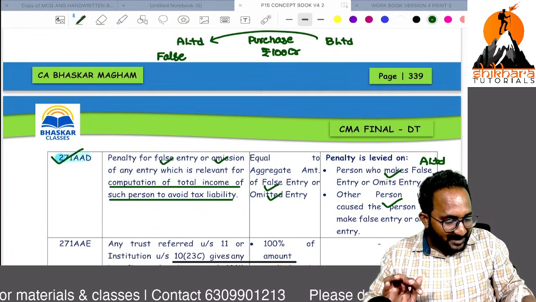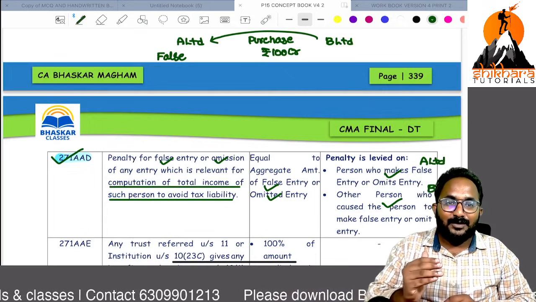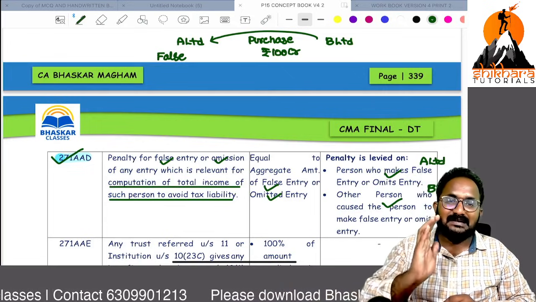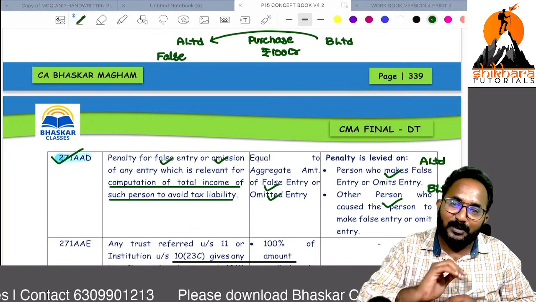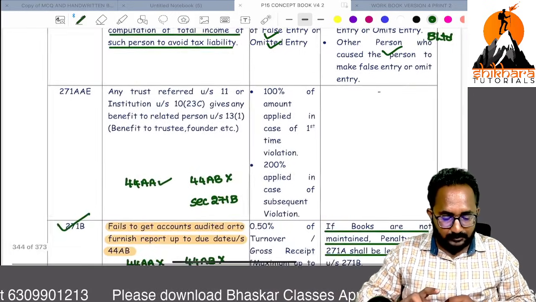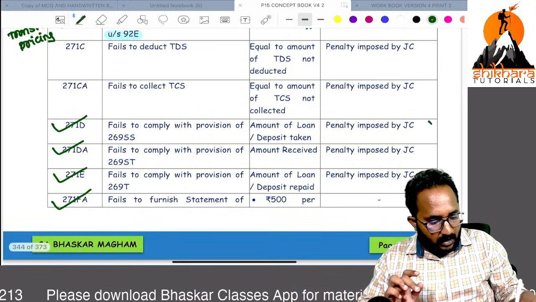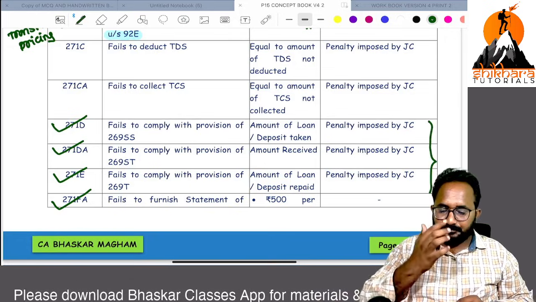B Limited also needs to pay a penalty equal to that transaction amount, that is a 100 crore penalty. 271AAD.